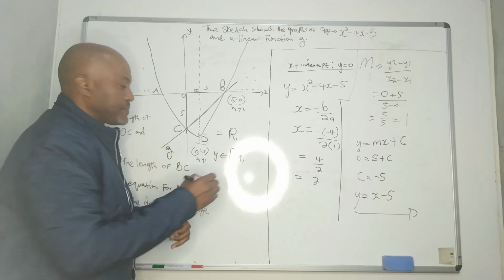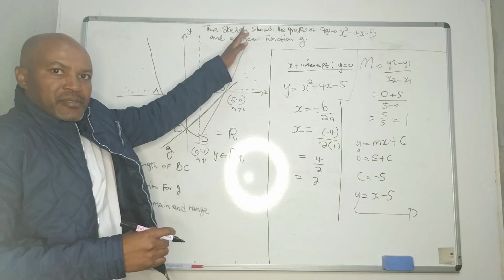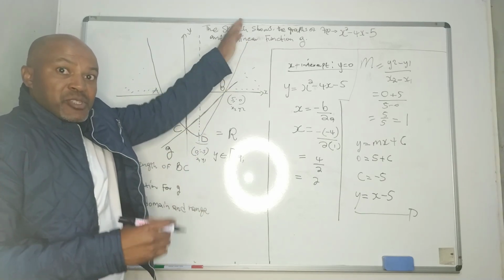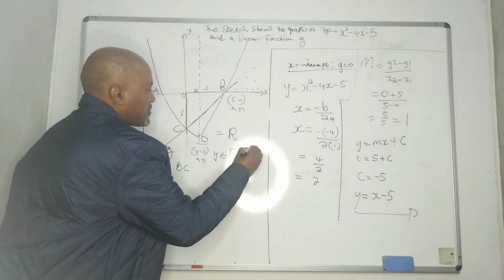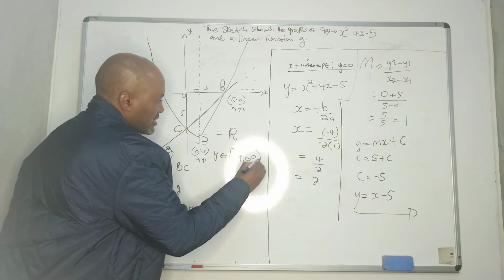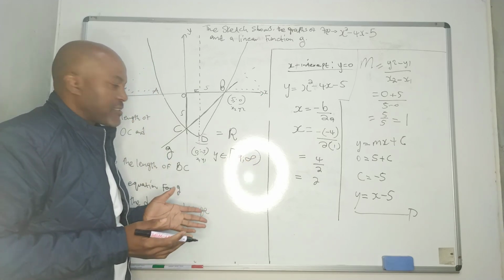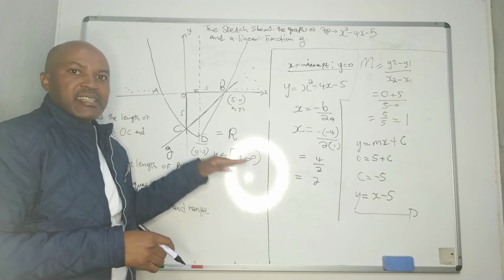And what else? After that, the graph goes up. Do we know where it ends? We don't know. Therefore, we will say positive infinity. But that positive infinity is not included because we don't know where the graph ends. It goes until we don't know. So you represent it like that.